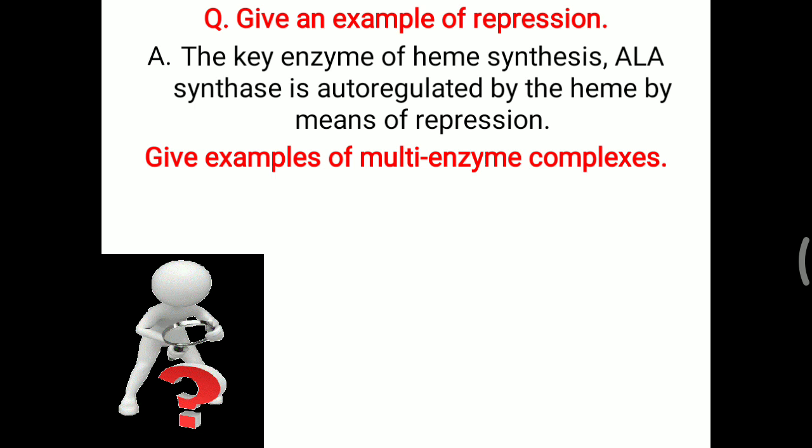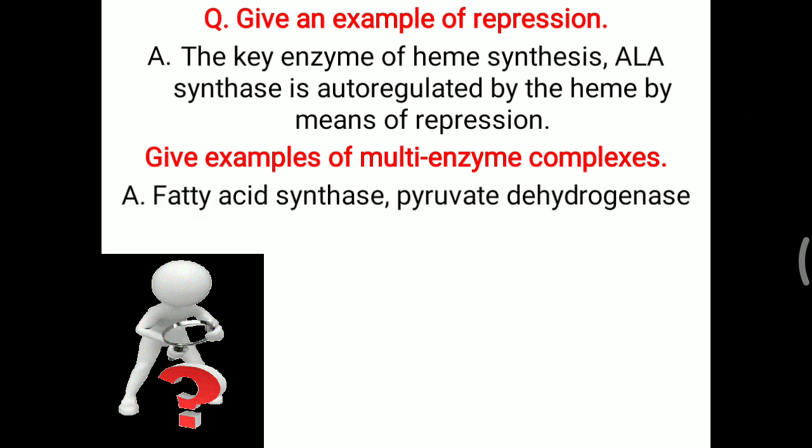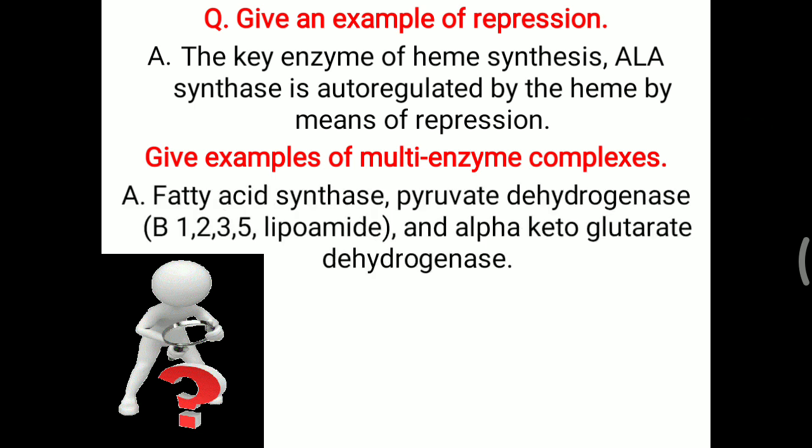Further, frequently asked in enzymology: give an example of a multi-enzyme complex. A few particular enzymes are made up of multiple enzymes and coenzymes, and they are called multi-enzyme complexes. The best examples are fatty acid synthase, pyruvate dehydrogenase and alpha ketoglutarate dehydrogenase. Fatty acid synthase is needed for de novo fatty acid synthesis. Pyruvate dehydrogenase is also an important enzyme and a multi-enzyme complex. Alpha ketoglutarate dehydrogenase is also a multi-enzyme complex.